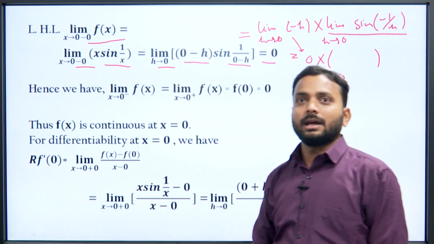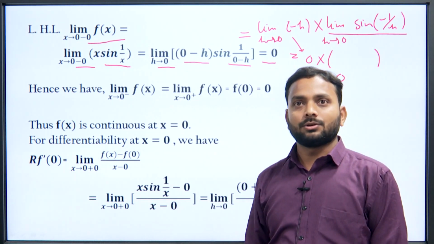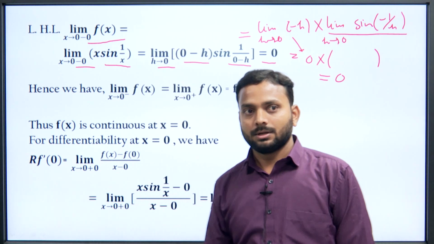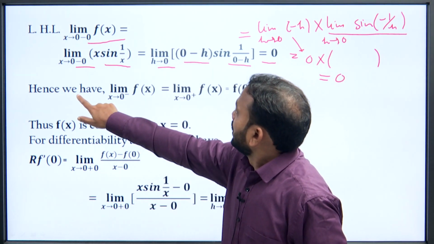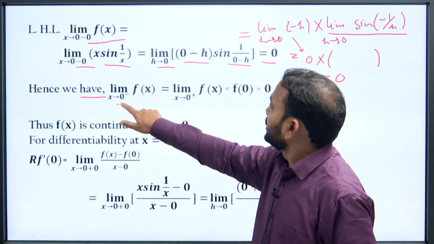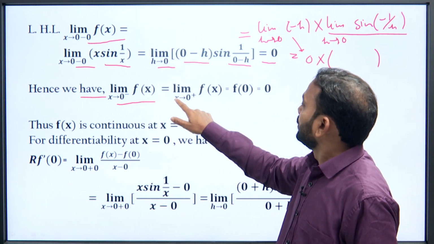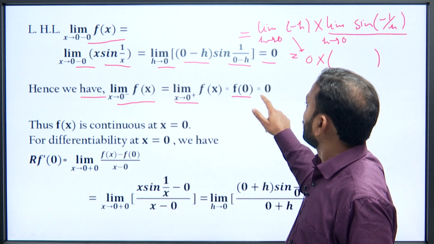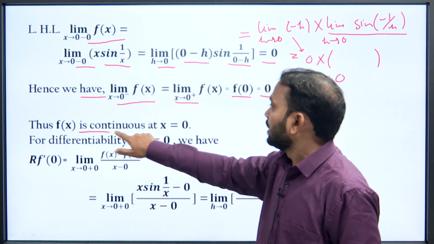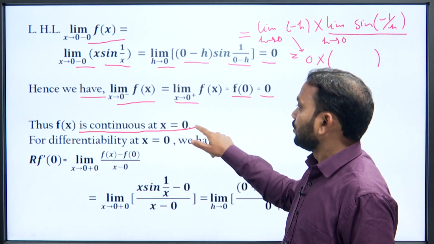So hence we have the right hand limit is 0, the left hand limit is 0, hence we have limit x tending to 0 minus of f(x) equal to limit x tending to 0 plus of f(x) equal to f(0) equal to 0. So thus f(x) is a continuous function at x equal to 0.